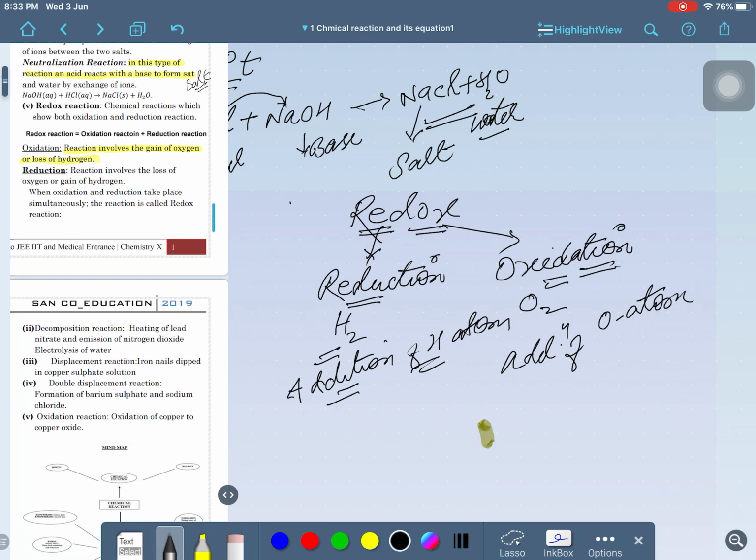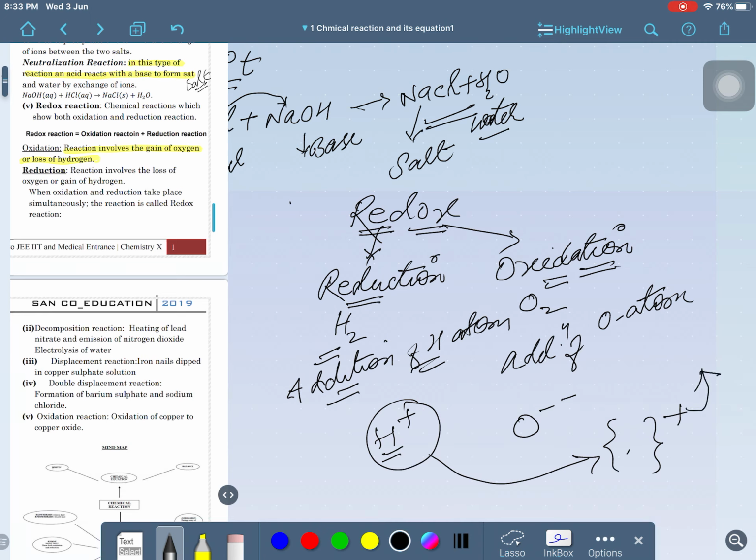Hydrogen is positive in nature and oxygen is negative. So, if hydrogen is added to a system, its positivity will increase, and if oxygen is added, positivity will decrease.